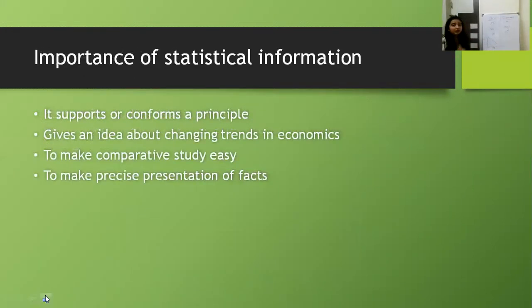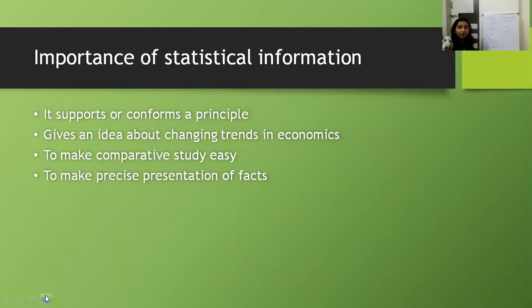Okay. Now, what is the importance of statistical information? Why do we need statistical information and why is it important? So first, it supports or confirms a principle. If my principle is that as price increases, demand decreases, I need to support that principle. I have to prove that principle. So for proving that principle, I need statistical information. I need to do surveys. I can do direct inquiry, indirect inquiry via questionnaires, anything. But I need to have observations or data regarding it. So statistical information will confirm and support my principle.